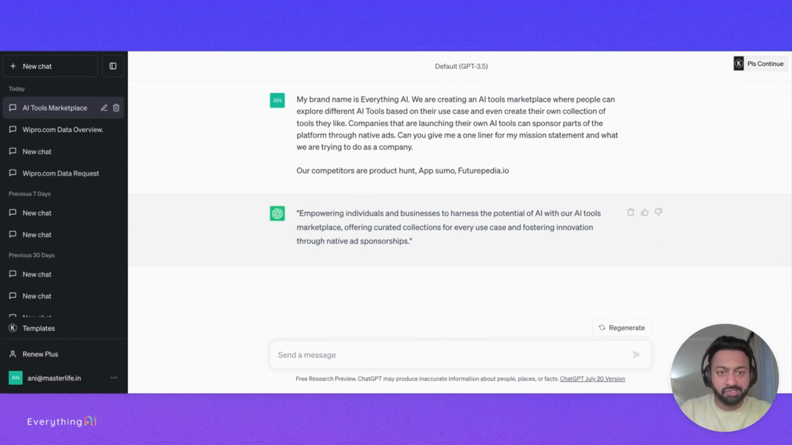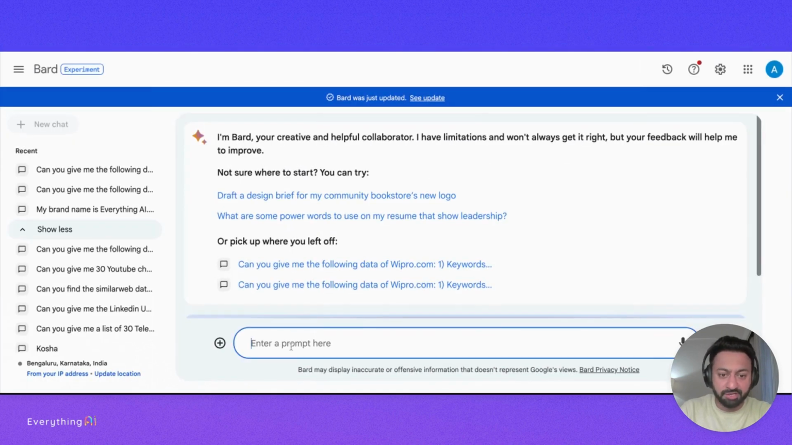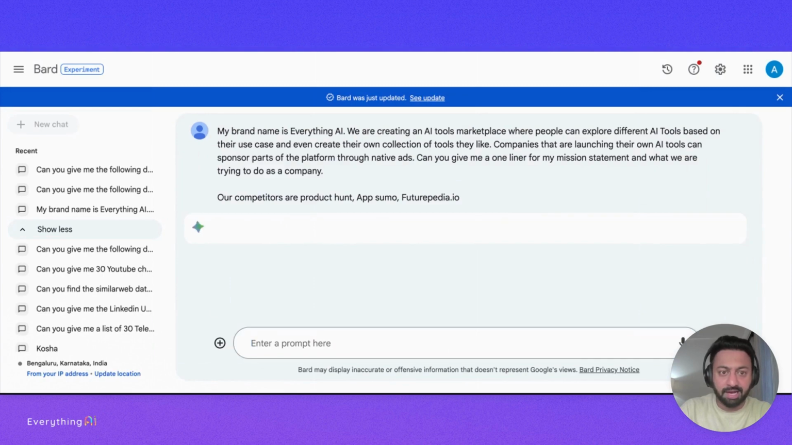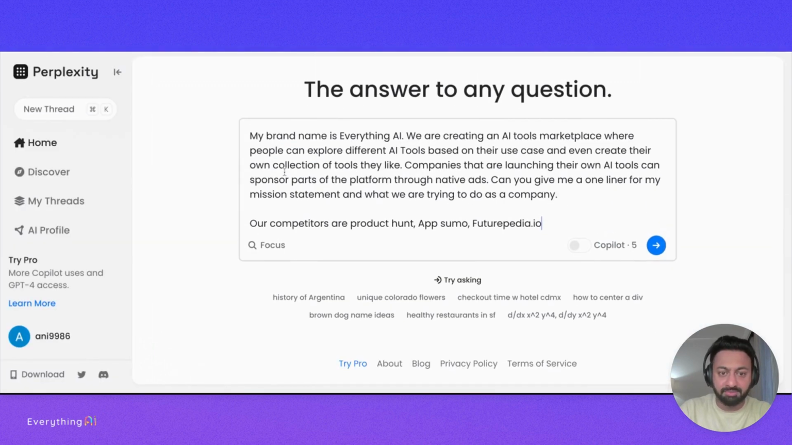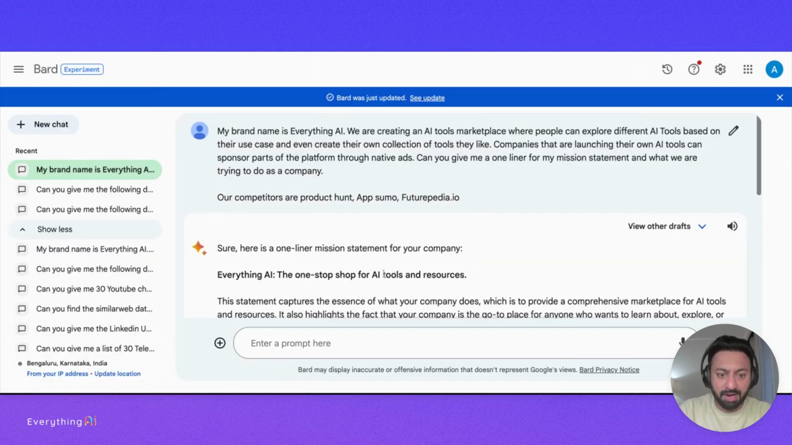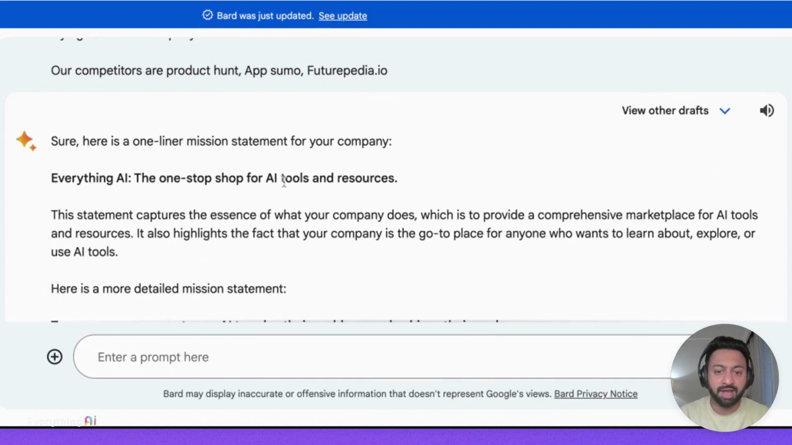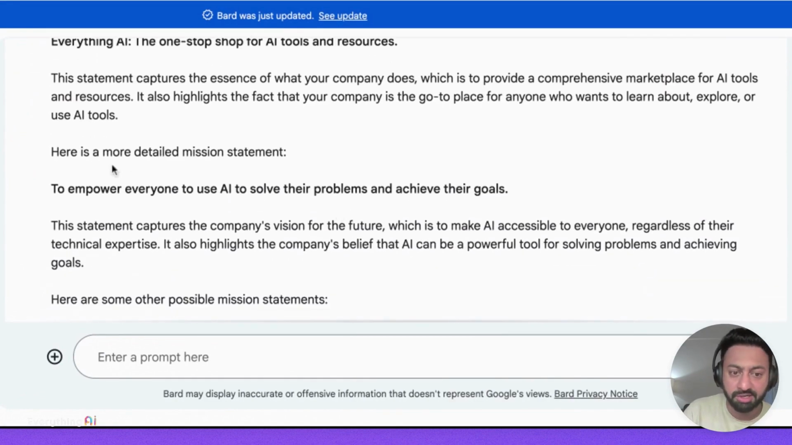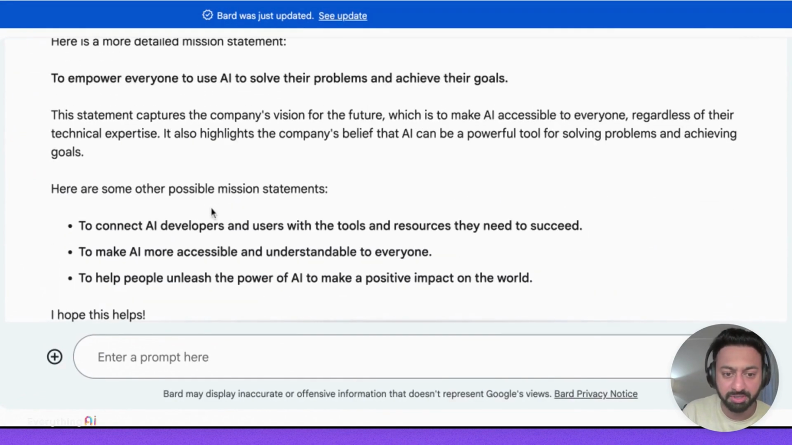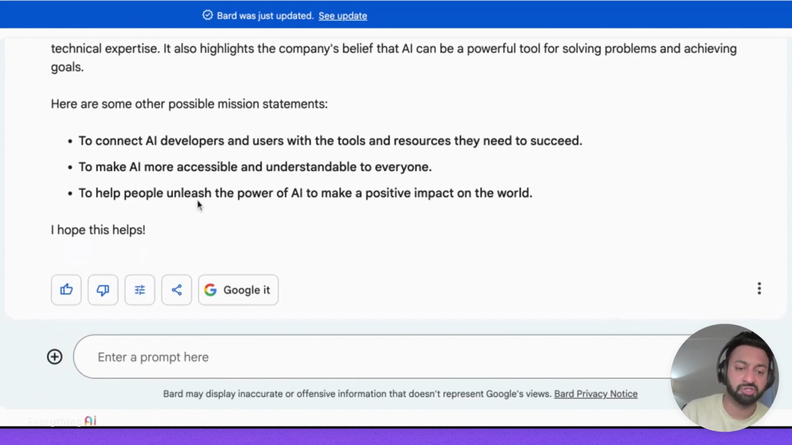So this was the one answer. Then I'm going to go to Bard and say, okay, give me this one-liner. And then I'm going to go to Perplexity and say, give me this one line, right? Now, if I come back to Bard, it says, here's a one-liner, the one-stop shop for AI tools and resources. Here's a more detailed mission statement, and here are some possible mission statements, right? Very interesting. I felt like ChatGPT does a pretty good job.